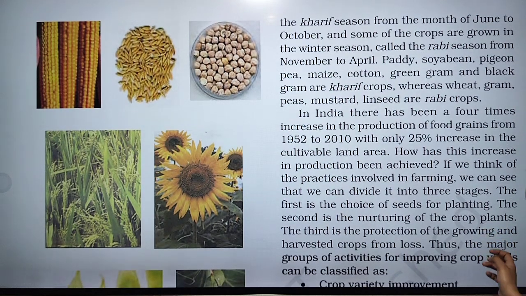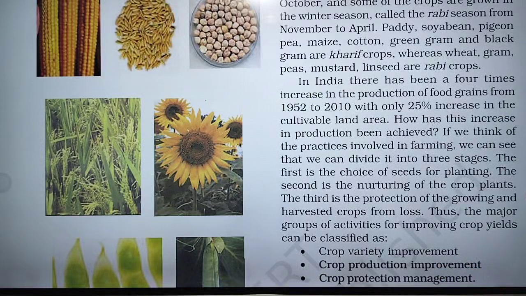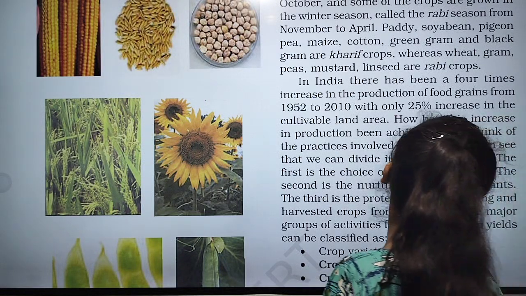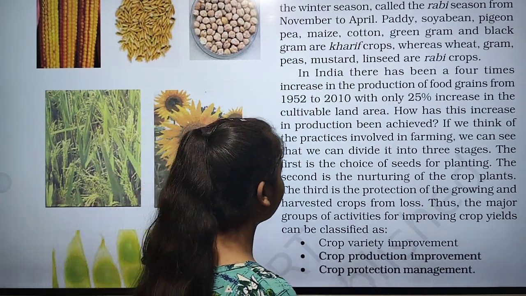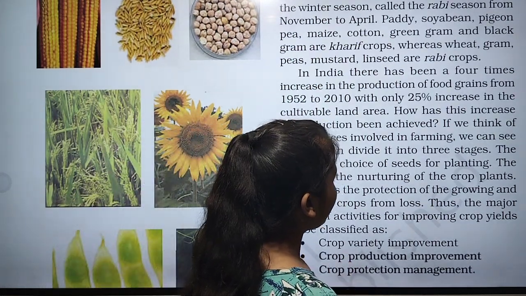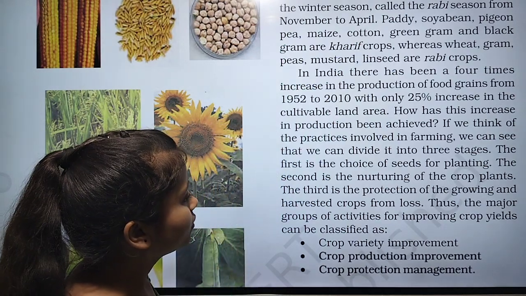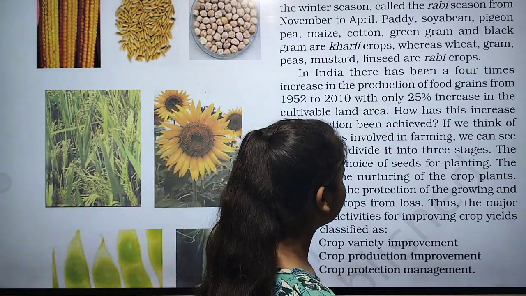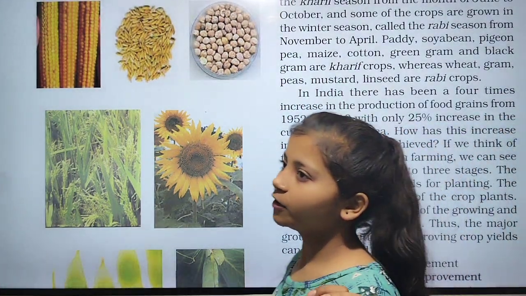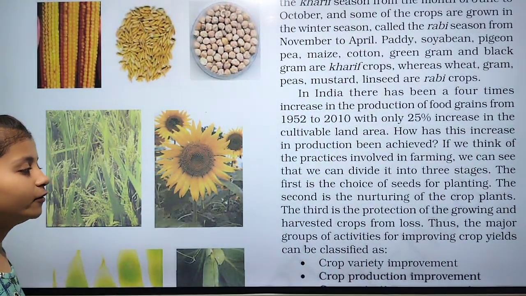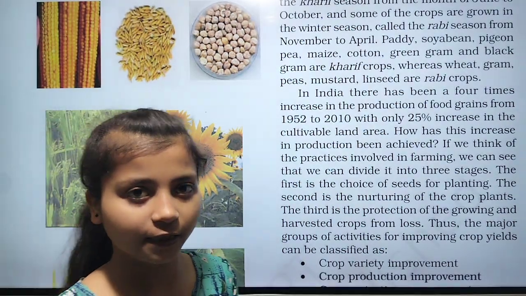How has the increase in production been achieved? If we think about the practices involved in farming, we can divide them into 3 stages. The first stage is choice of seed for planting, the second is nurturing the crops, and the third is protection. Suppose when we are planting something, first of all we want the seed.